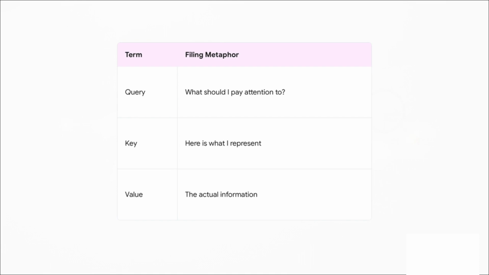For every word, the model essentially asks 3 questions. The query is the word asking, hey, what should I be paying attention to? The key is every other word in the sentence raising its hand saying, here is what I represent. And the value is the actual underlying information that word carries.